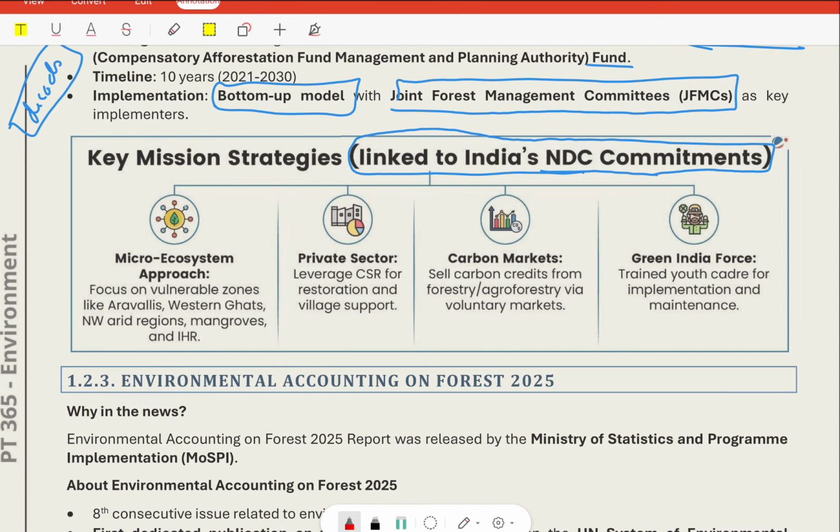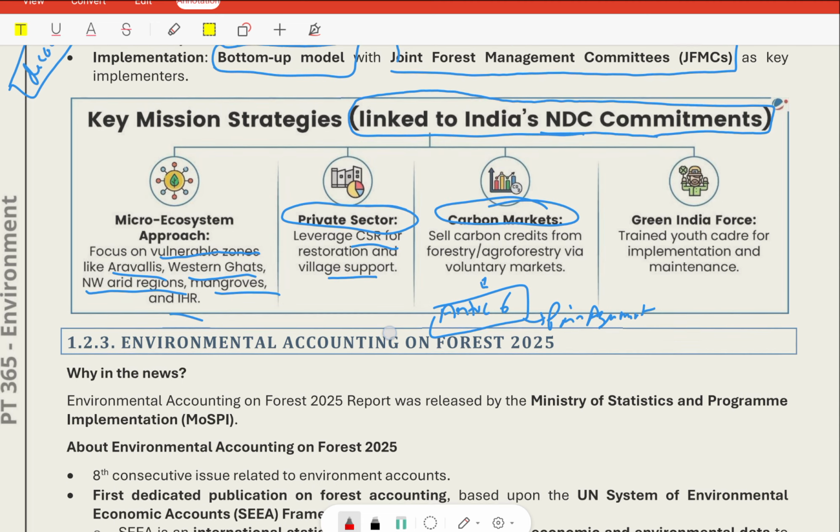The key strategy is the micro ecosystem approach. It will focus on vulnerable zones like Aravalli, Western Ghats, Northwestern arid regions, mangroves, etc. Then the private sector will also be included. It will leverage corporate social responsibility for restoration and village support. Carbon market, which has recently been implemented under Article 6 of the Paris Agreement: sell carbon credits from forest and agroforestry via voluntary markets.